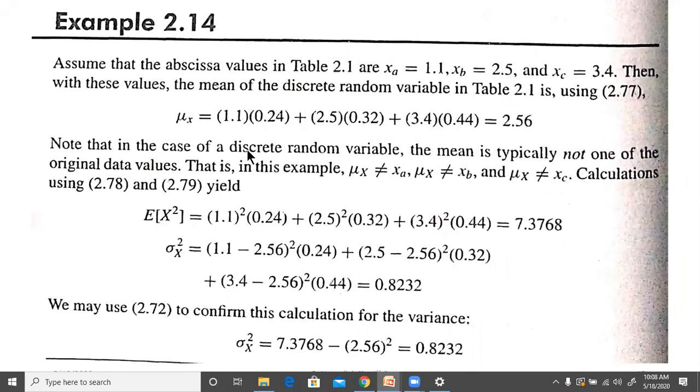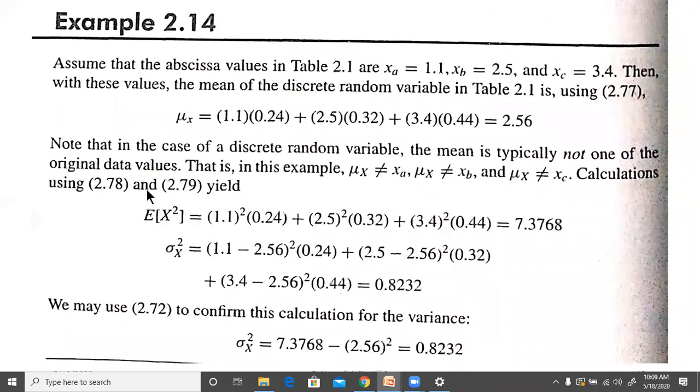So note that in the case of the discrete random variable, the mean is typically not one of the original data values. In this example, mu x is not equal to xa, mu x is not equal to xb, mu x is not equal to xc. Most of the time, it will not be equal to any one of these xa, xb, and xc.